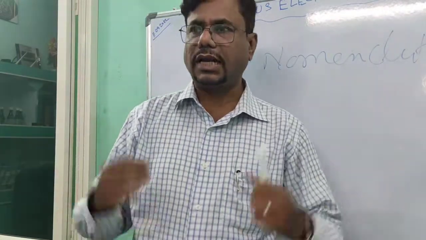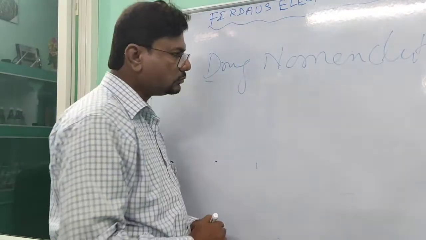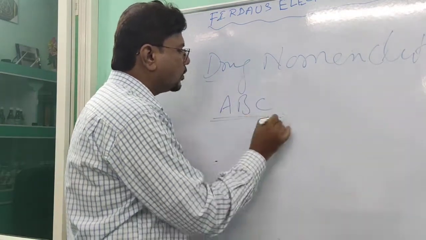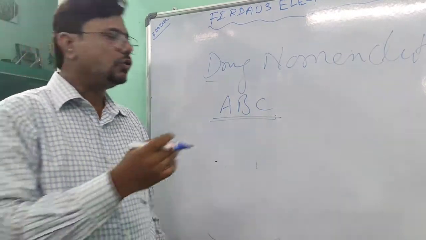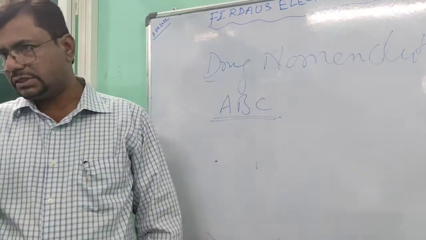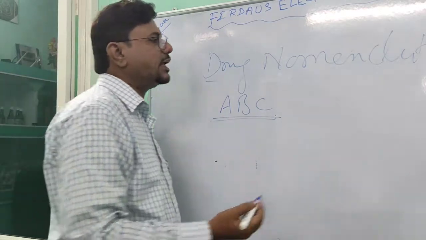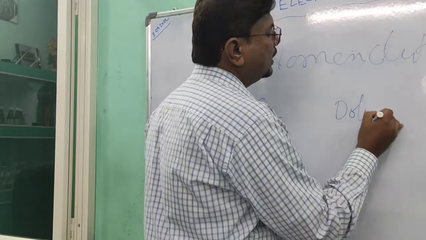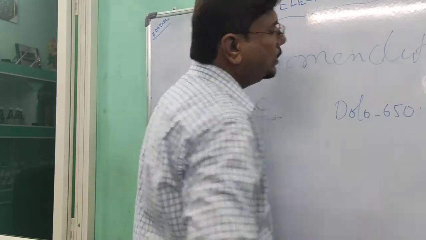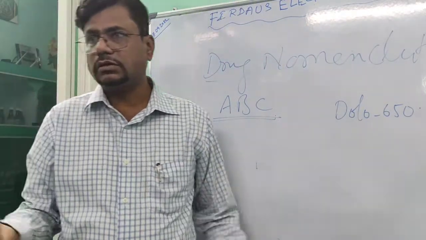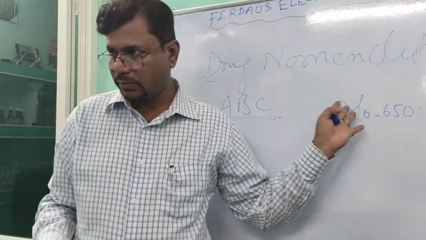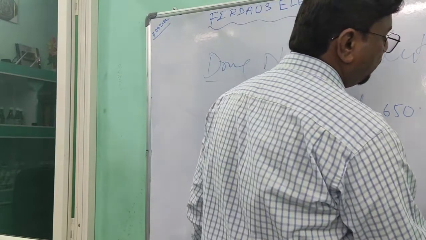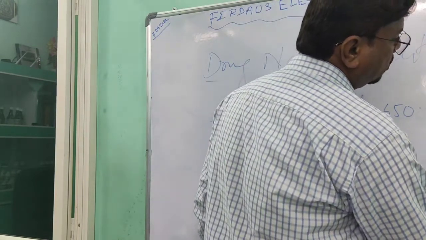In drug nomenclature, unless we know the ABC, we cannot go with nomenclature. To know the nomenclature, we should know what the ABC is. First, with an example, if I take Dolo 650, this is the name of a drug. Yes, we all know it is a name of a drug. Keep this as one. Then we know paracetamol.